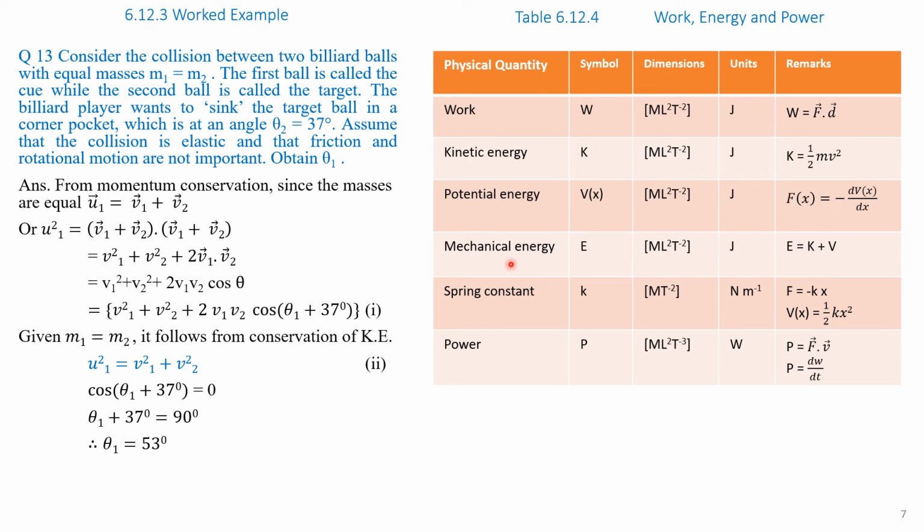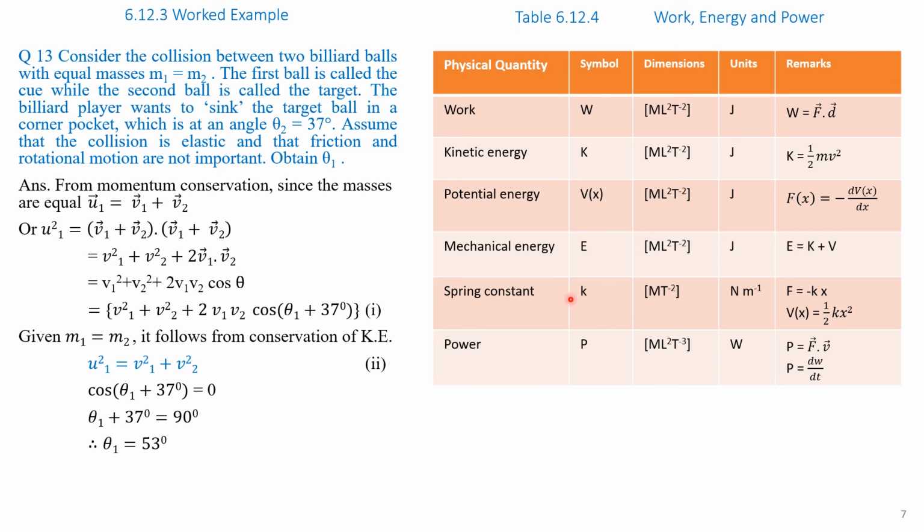Mechanical energy is represented by the symbol capital E and its dimensions are ML²T⁻², and its unit is joules. Mechanical energy E is equal to kinetic energy plus potential energy. Please note here the units of work, kinetic energy, potential energy and mechanical energy are all expressed in terms of joules. The spring constant is represented by small k.